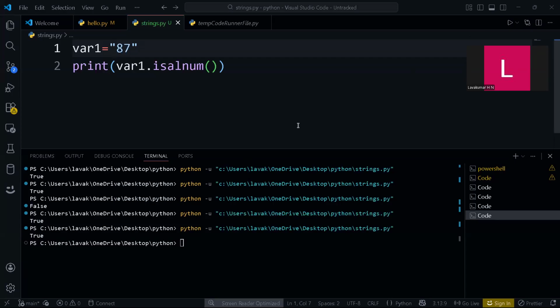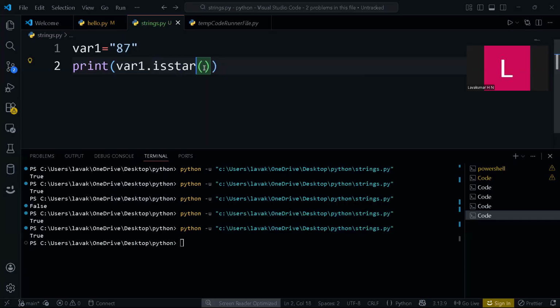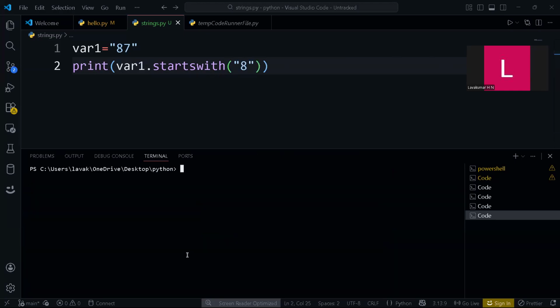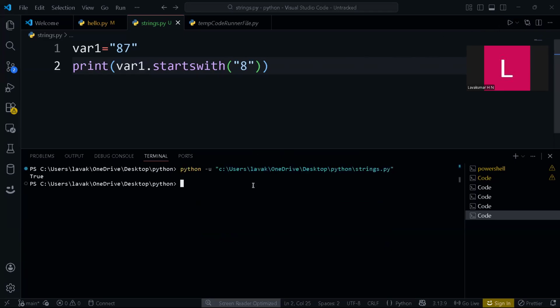Again, there is one more method, startswith. This is the one method you have. Basically, you need to give a value, say 8. Is it starts with 8? True. See, if I run this, you'll get true.